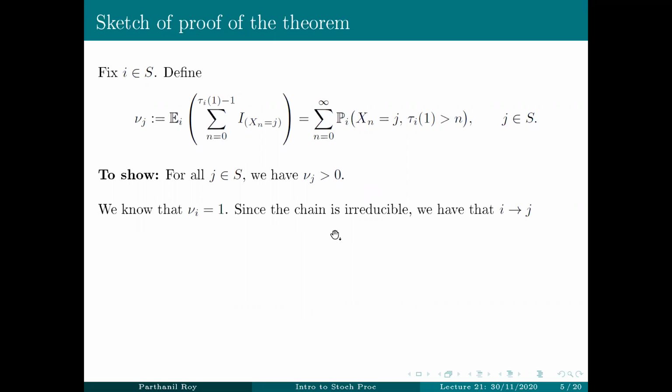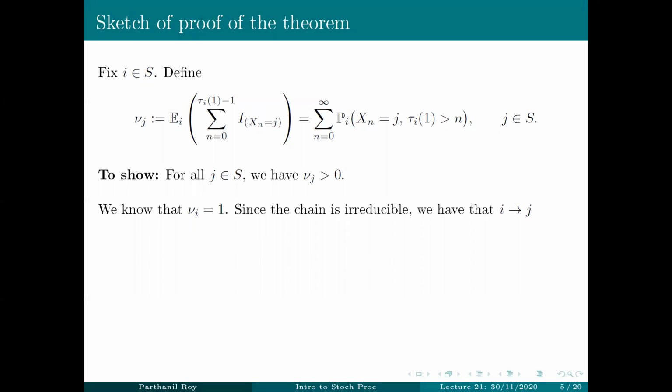Now, we'll use the irreducibility in the sense that we'll use it for the conclusion that I leads to J. So I is the specific state and J is our general state. The last time we used J leads to I, now we'll use I leads to J. We are actually going to use the full strength of the irreducibility because J is an arbitrary state. So essentially what we are using is that the specific state I communicates with each state J. Okay, that's what we are using. We are using the full strength of irreducibility here.